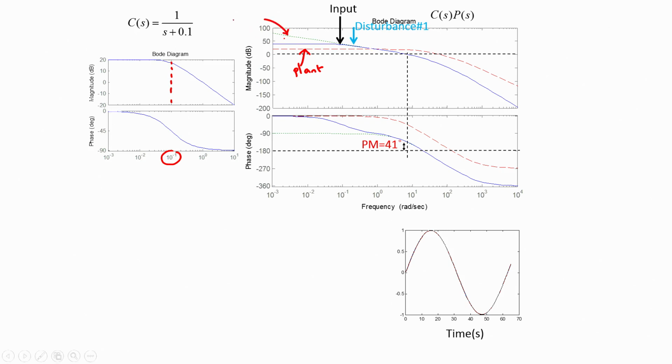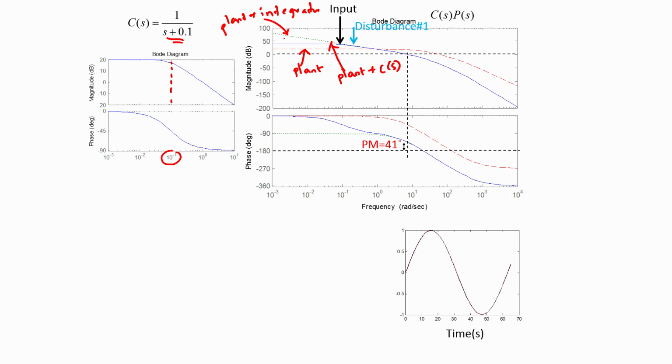So, this is plant plus integrator, and the blue curve here is the plant plus the new controller, C of s, where C of s is given by this particular transfer function.